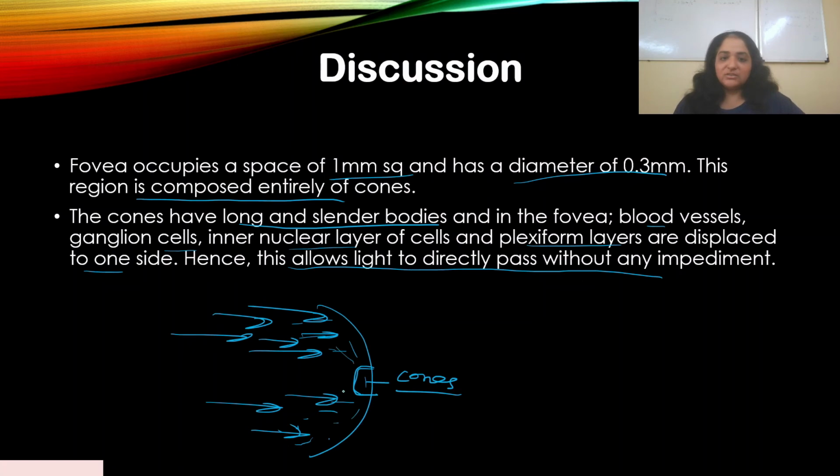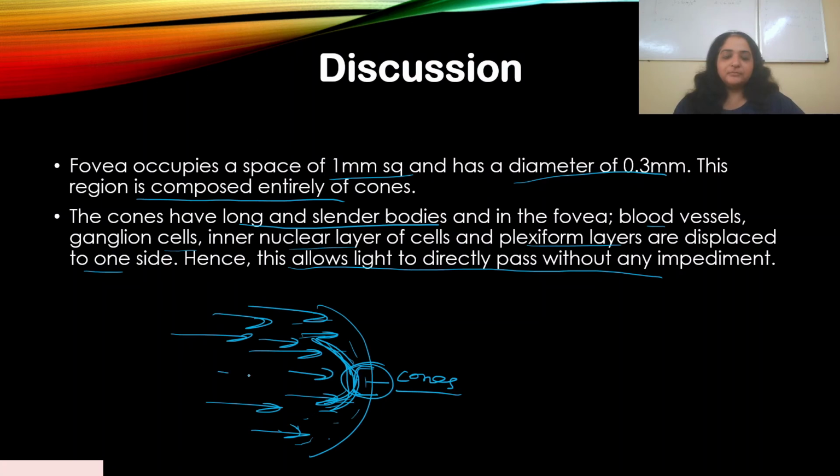The ganglion cells, the nuclear layer of cells, plexiform layers and all are pushed to the side over here. You see a bend when you see it under a microscope. That means all the structures are pushed aside, and all you see is only cones. Just imagine if there's no impediment, no obstruction of light anywhere because of the nuclear layers and everything, and light just directly hits the cones. It'll be very bright, correct? What you see will be very bright, because cones operate very well when there's bright light.